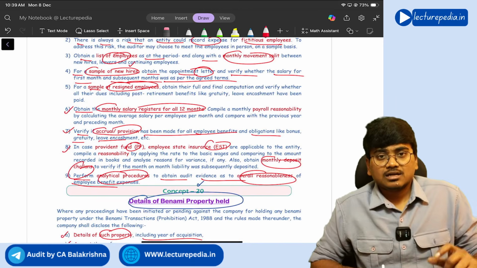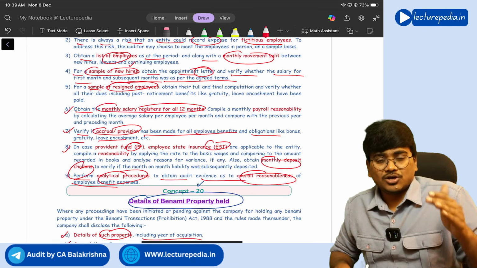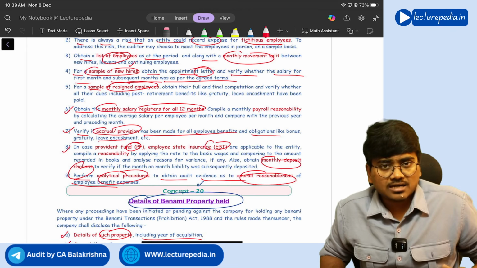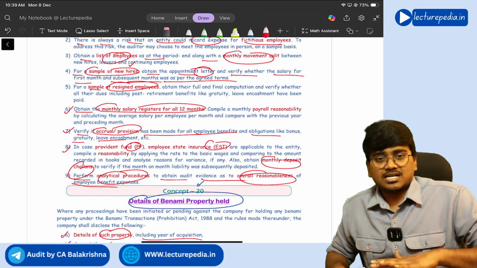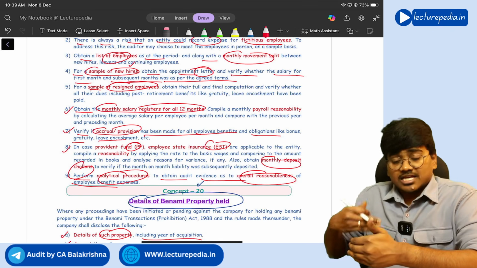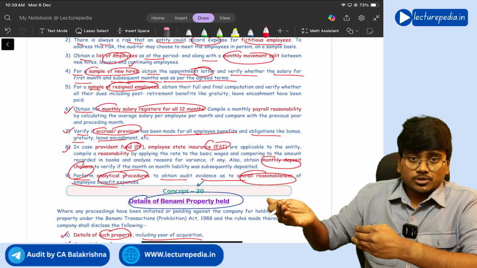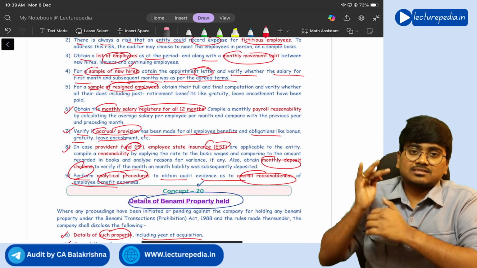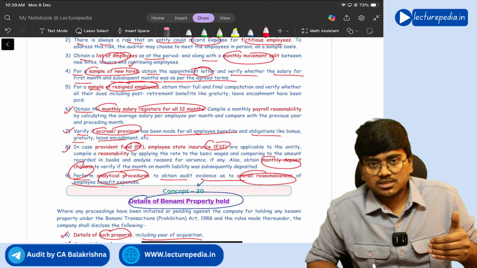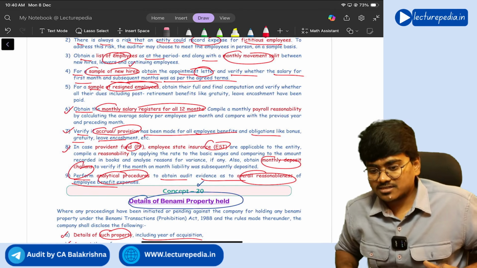So these are the 20 terrific concepts for CA Inter Audit for the upcoming January 2026 examinations. As I have already told you while starting the class itself, there is a high chance that these concepts might be tested by ICAI in January 2026. If not tested in January 2026, in upcoming attempts after that, ICAI might test these concepts for sure. So this video is not only relevant for January 26 students, even for upcoming students this video will be relevant. Got it?